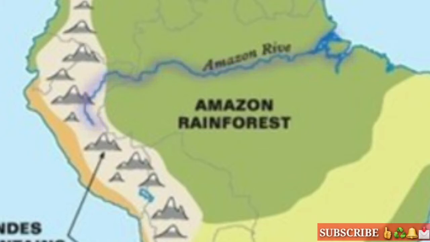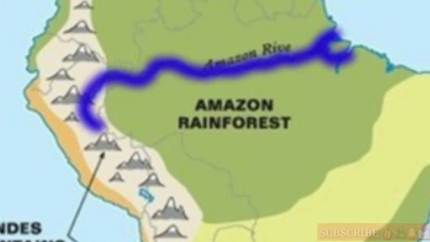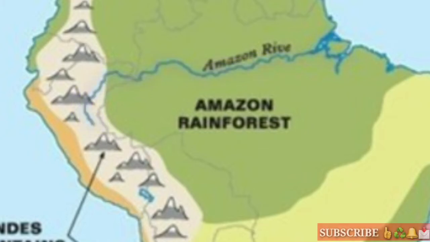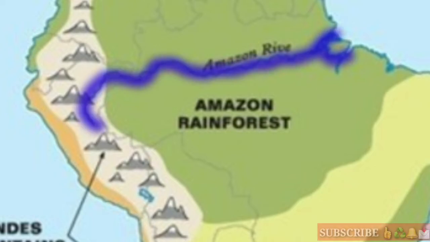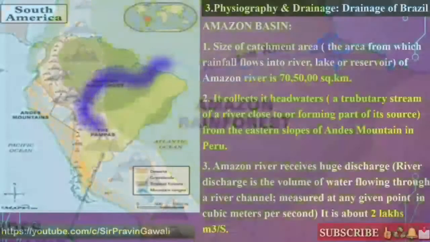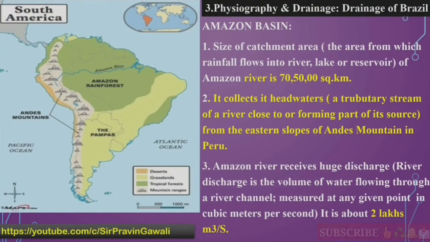So how much is the discharge of the Amazon river at a particular point? That is 2 lakh cubic meters per second. Okay student, have you understood? You can see the map so that you can understand. Okay, see the Andes mountain also. The question can be asked, trace the source of the Amazon river, or trace the Amazon river basin. Then if you know the map, you can trace it. Okay student, so it is very important to understand the map.